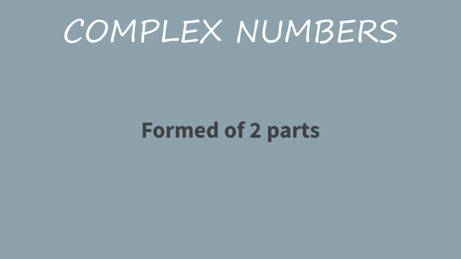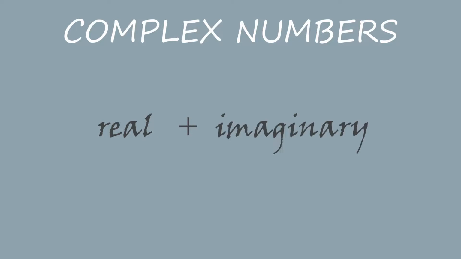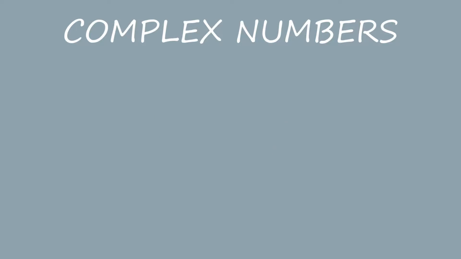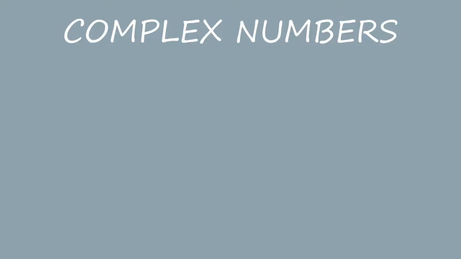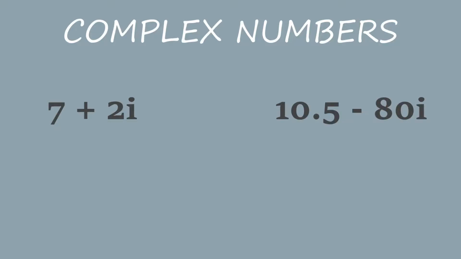The next set is the complex number set. The complex number is formed of two parts. It has a real part and an imaginary part, and it is expressed generally in the form a plus ib, where i stands for the imaginary part. Examples are 7 plus 2i, 10.5 minus 80i, minus 15 plus 8i, and so on.